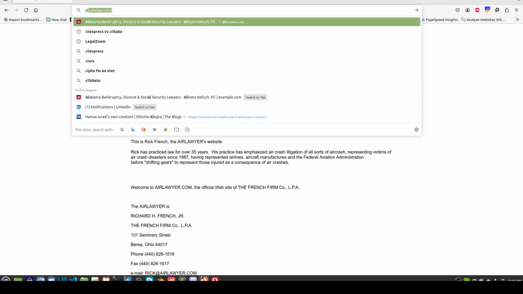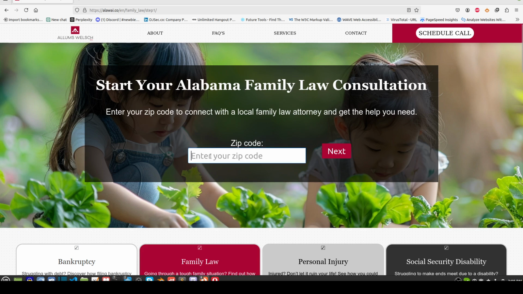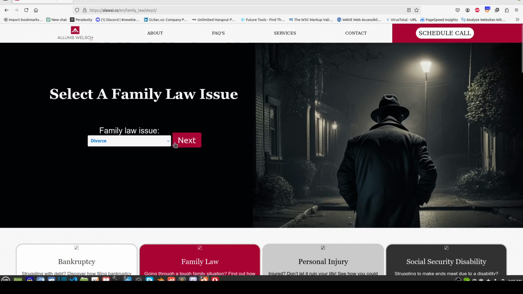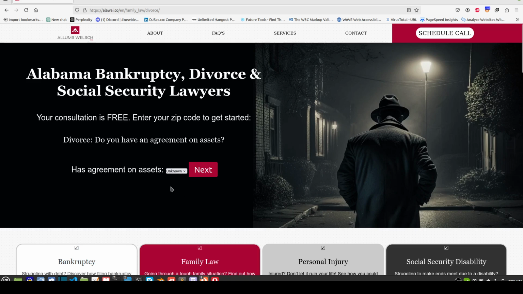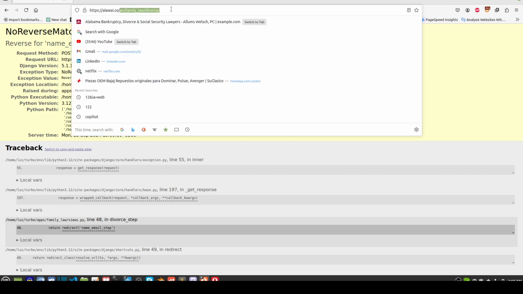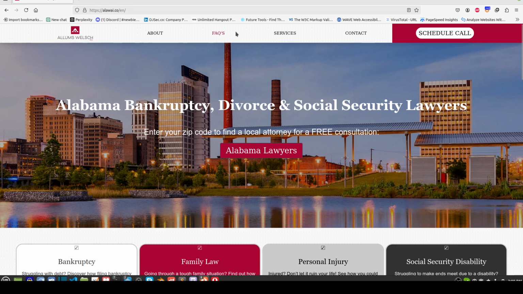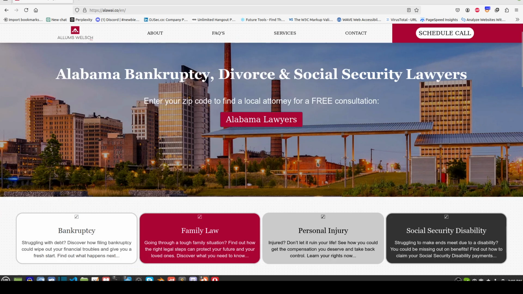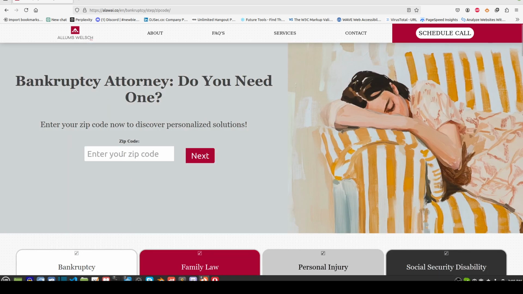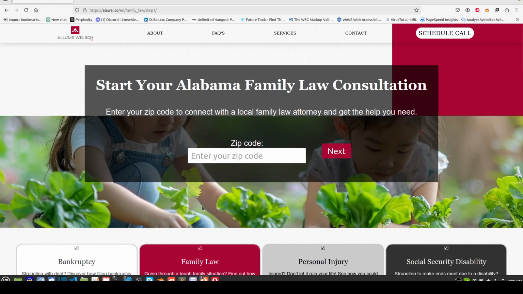One reason for that is that, for example, when I set up, I think it was family law, I went through and did the family law, but I forgot to ask for the username and information. So you would come through here, pick the stuff, and at the end of it, I'm still working on these things. But all of them have the forms. I've got to get the templates laid out, the design laid out, and then set up the rest of this stuff. The rest should go pretty easy once I get these forms set up. But the forms have been a little tricky, and they take a minute to set up. So I've got to get the templates set up. But the other stuff is here already.